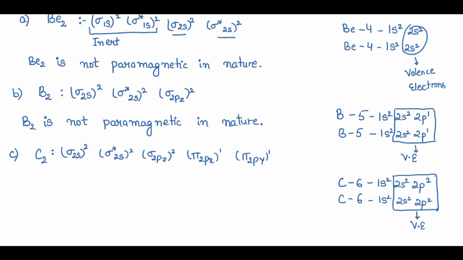These two orbitals pi 2px and pi 2py have one electron in each. That means these electrons are unpaired, so I can say that the carbon molecule is paramagnetic in nature, right?